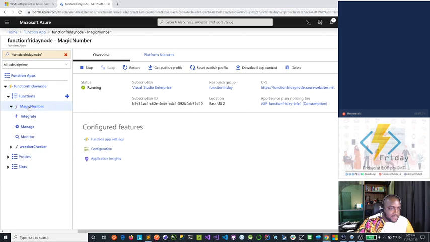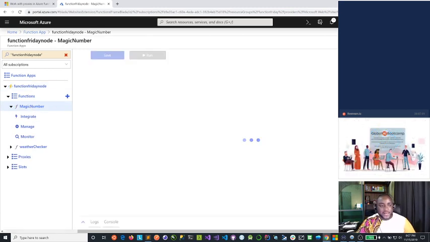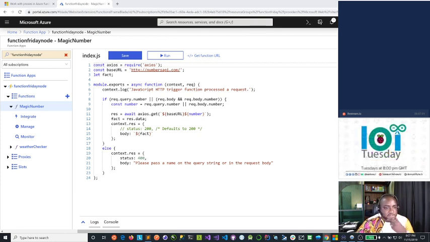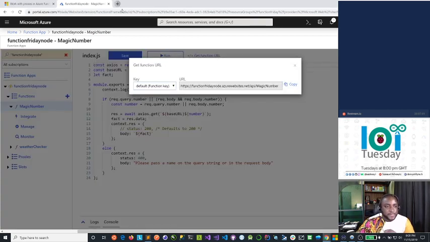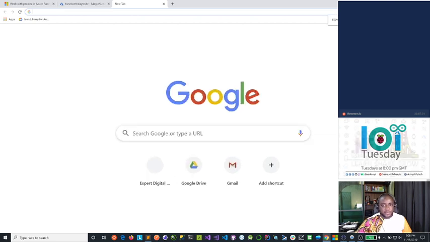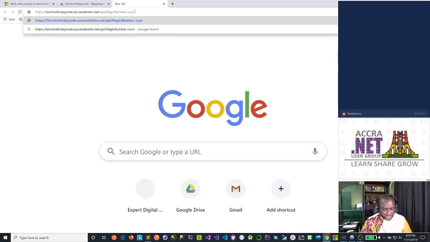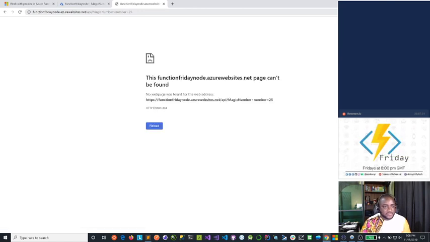So this is magic number. If I open magic number right now, what do we get? Okay, so this is our function. If I copy the function URL here and we run this in a web browser, as usual we need to pass in a parameter of number. Let's say today I am feeling like 25. All right, so we do 25.